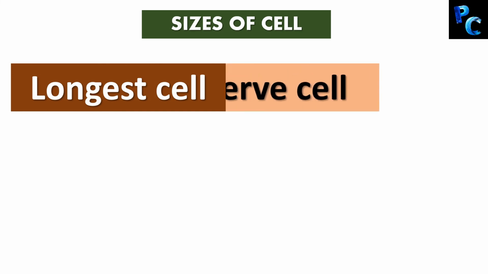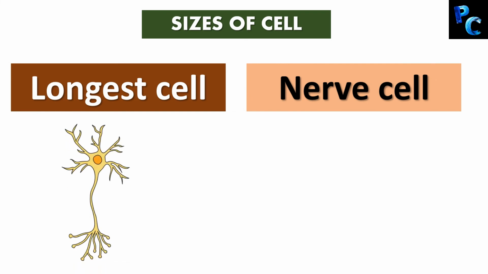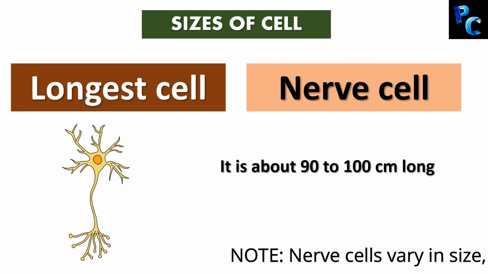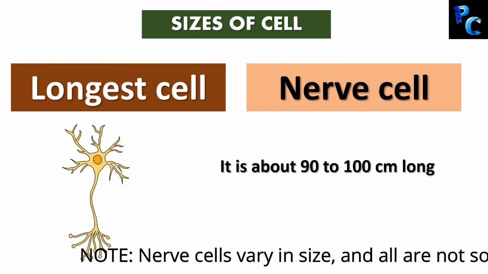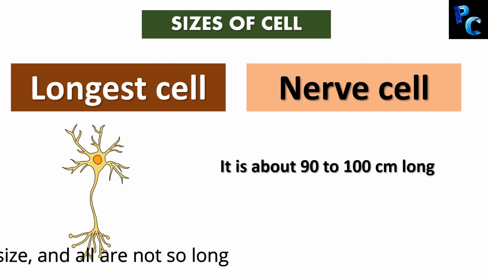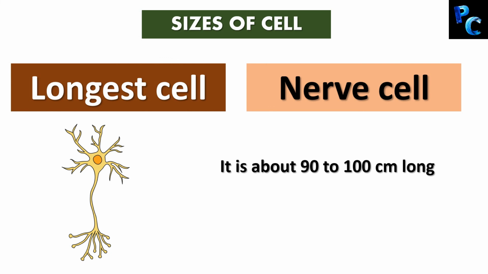Yes, you are correct. Nerve cells are the longest cells. They can be as long as 90 to 100 centimeter. Take a ruler and measure how long is 90 to 100 centimeter. Then you can get an idea how long is a nerve cell. But remember, the size of an organism depends on the number of cells and not on the size of cell.